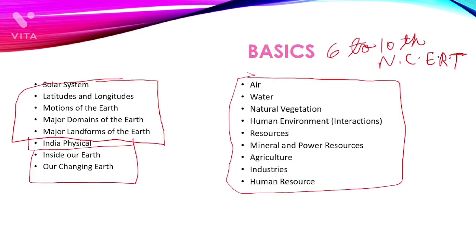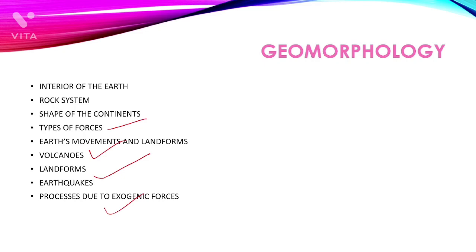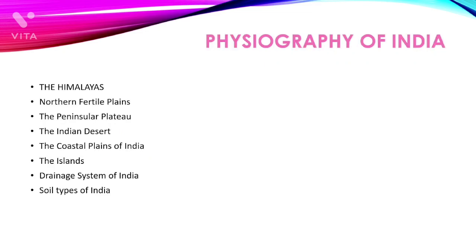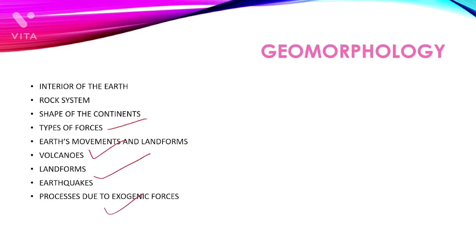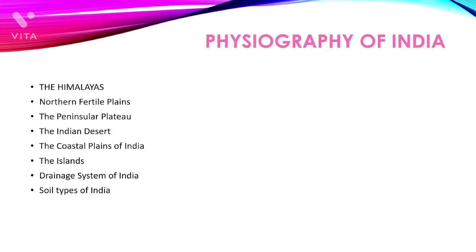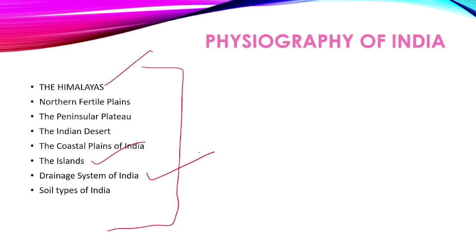After we have covered the basic series, we will move on to the geomorphology series, and then after geomorphology we will move on to the physiography of India, because in geomorphology you will have an idea of how things are formed. In the physiography of India, we see how things are formed in India, for example how the Himalayas came into being, what the different islands in India are, what the drainage system and the rivers are, the Godavari, Narmada, and most importantly the Ganga, and how it plays a role in India.